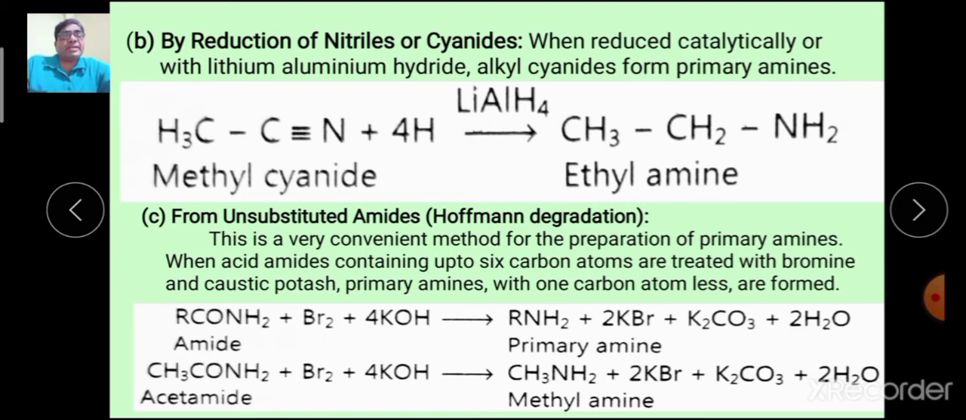When acid amides RCONH2 containing up to 6 carbon atoms are treated with bromine and caustic soda, primary amines with 1 carbon atom less are formed. Now look here, the reaction example I am going to show. This is acid amide containing 2 carbon atoms. The product contains only 1 carbon atom and therefore the primary amine is obtained with 1 carbon atom less. This is the reaction.